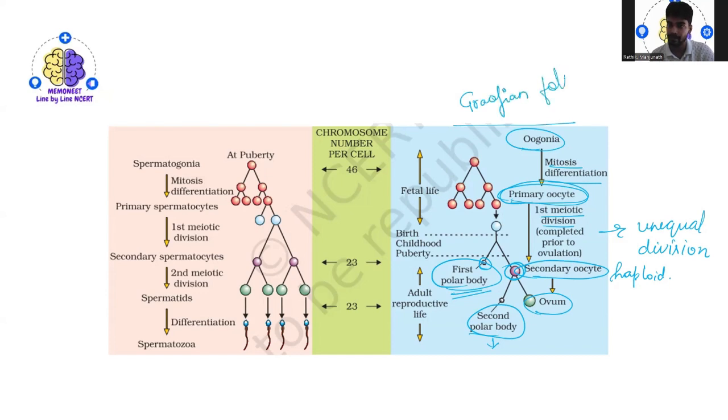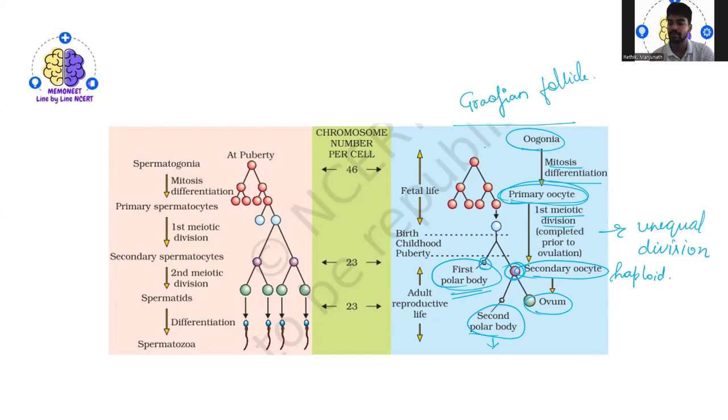After the Graafian follicle, you will see the oogonia go to primary oocyte, secondary oocyte, and lastly ovum formation. All of this happens only when some fertilization kind of thing happens.